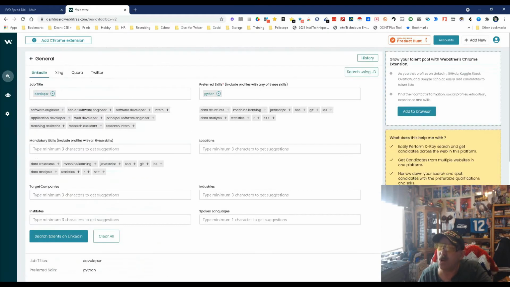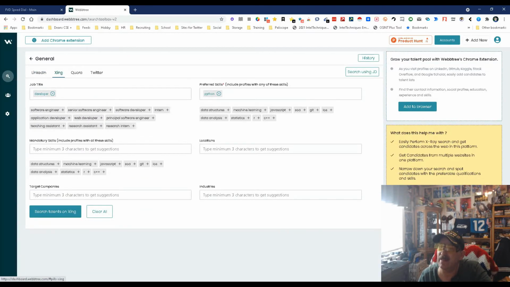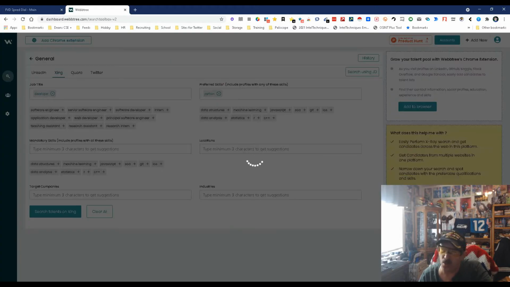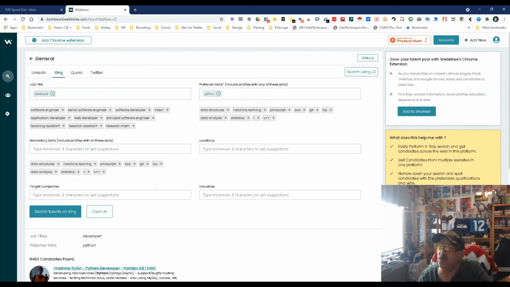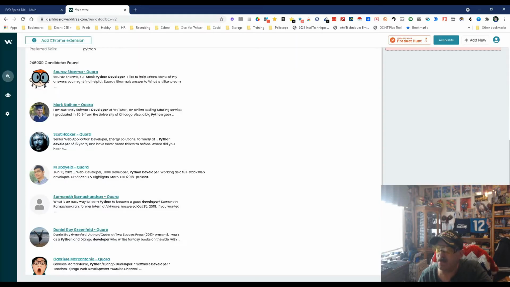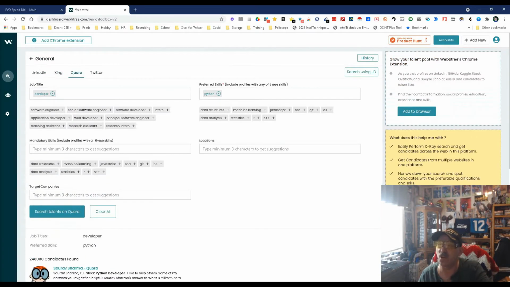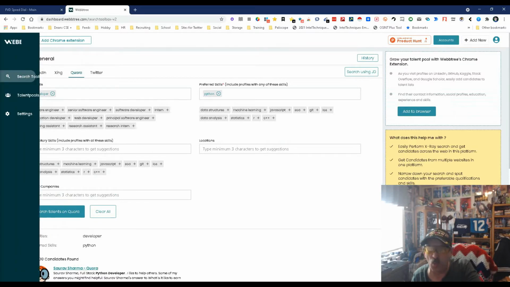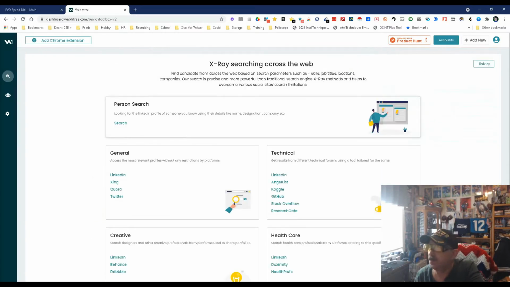So, okay, that part's working. Let's see what it gives us. And since we're in here, we don't need to re-input stuff. And that worked really well. And let's see what Quora does. And it works well. So the search function on specific sites works well. People, not as much. So let's see what else we have.